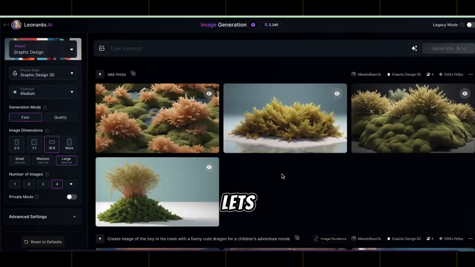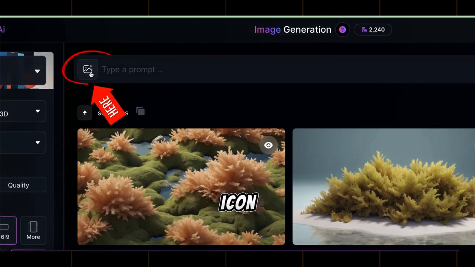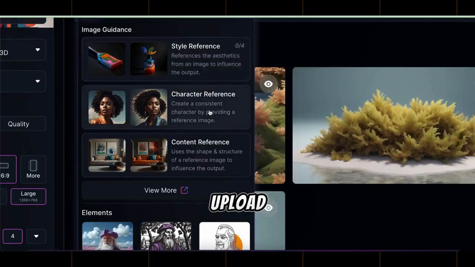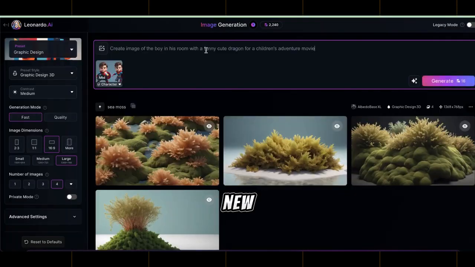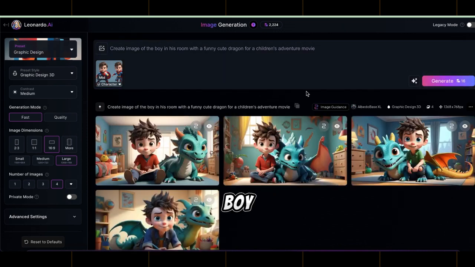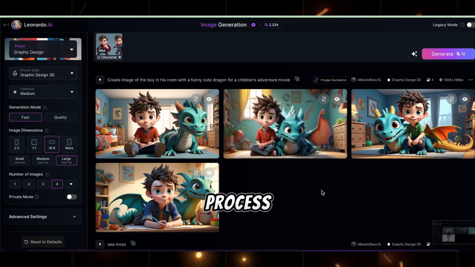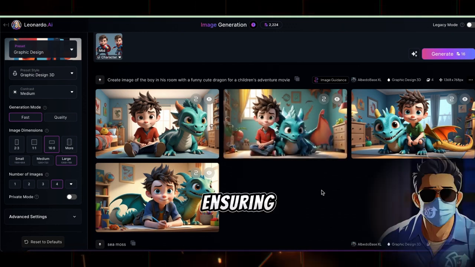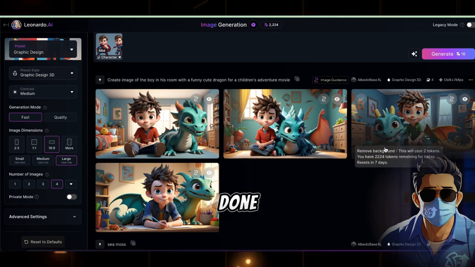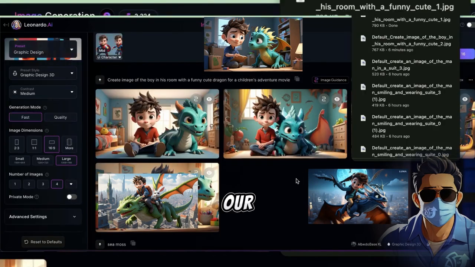With my subscription, let's access the consistent character feature. Upload the main character images you've generated. In the prompt box, click the image icon, select Character Reference, then upload our main character image. Enter a new prompt for Leonardo to generate scenes with the boy. Click Generate and wait a few moments. You'll get amazing images of the boy in various scenes, like his room with a cute, funny dragon. Repeat this process for all the scenes in your story, ensuring the characters remain consistent. Once done, organize all the generated images in a folder to keep them neat. Now, all our images are ready.